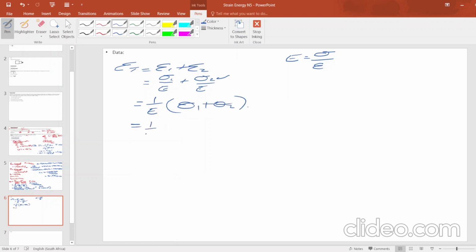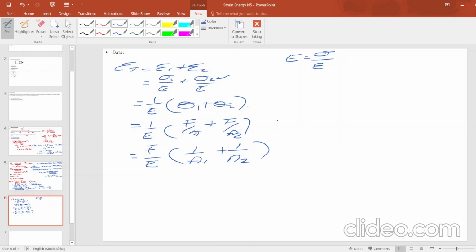Then we know that in calculating the stress would be force over area 1 plus force over area 2. Then we take out the common factor. The common factor would be F. Then we are having F over E. Then we are left with 1 over area 1 plus 1 over area 2. Right.